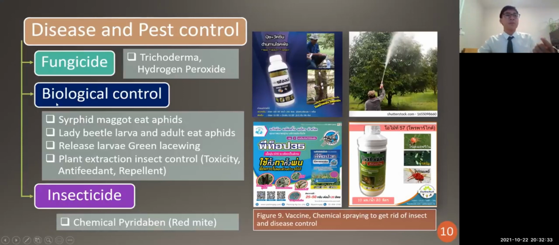For biological control, many farmers in Thailand try to release scyphid, lady beetles, and green lacewing that can eat aphids, which are beneficial insects. They also use plant extracts for insect control, using toxicity, antifeedant, and repellent effects. And the last one is the insecticide, which is the chemical pyridaben, to get rid of the red mite.